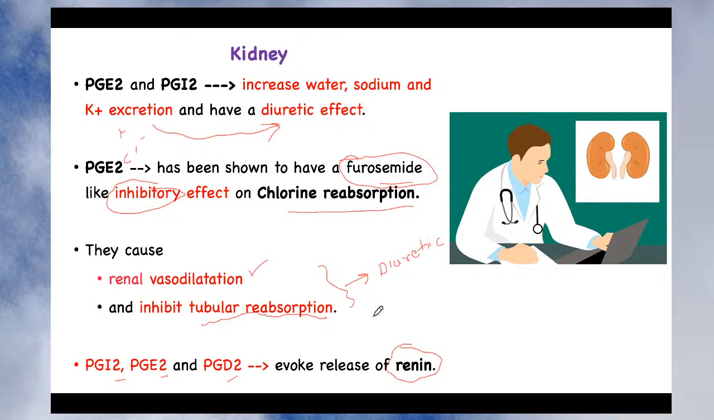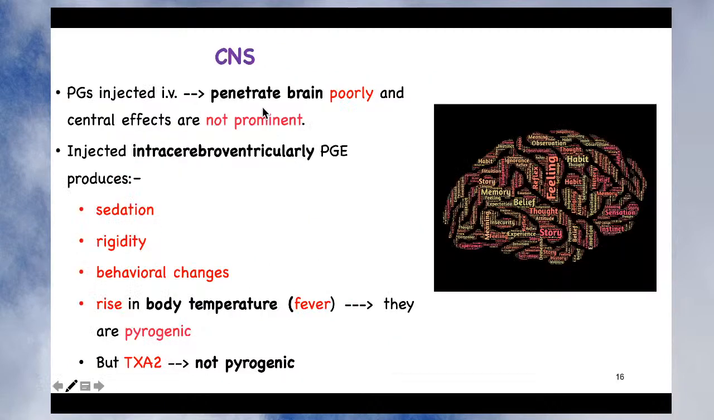So overall, if you see the effect of the different prostaglandins on the kidney, what is their overall effect? The overall effect is that they are diuretic in nature. They produce a very potent diuretic action on the kidney. The last effect we will see is on the central nervous system. On the CNS, remember that when you give an IV injection of prostaglandin, it penetrates the brain poorly. There is very poor penetration into the brain. So through IV injection, the central effects are not prominent. So you cannot study central effects by giving IV injection.